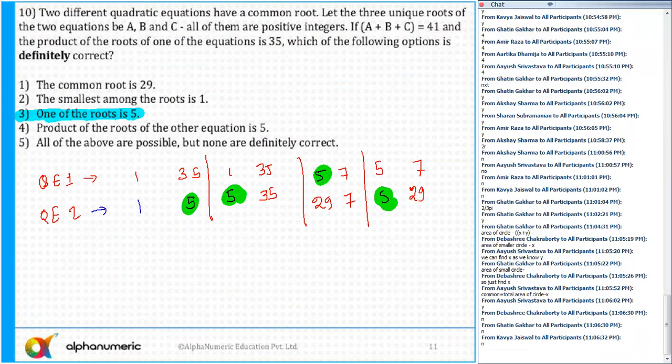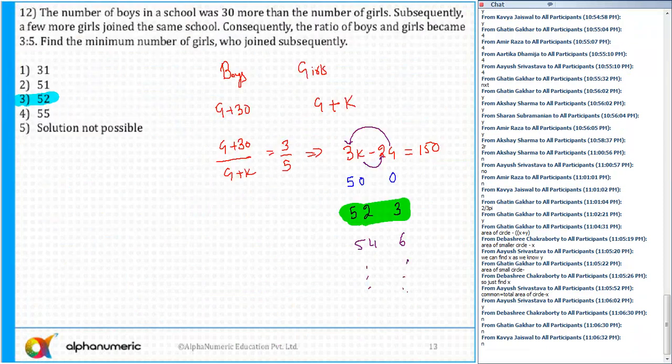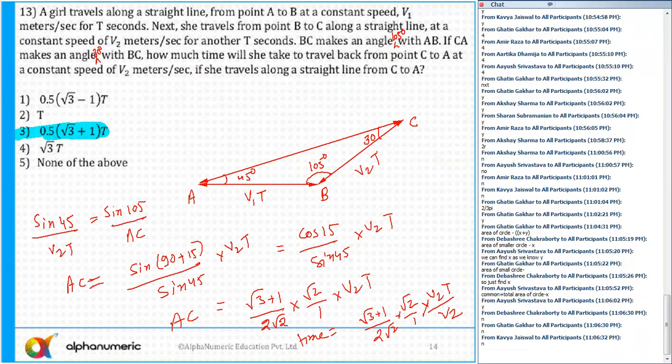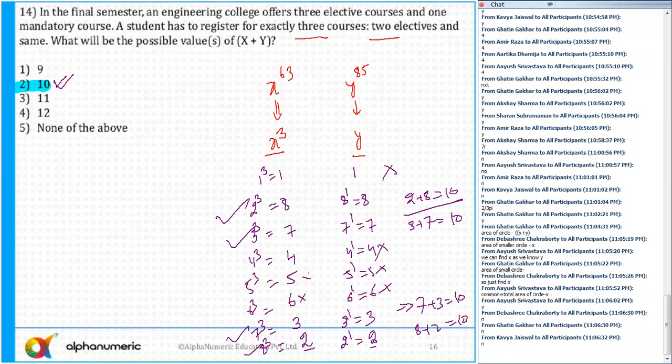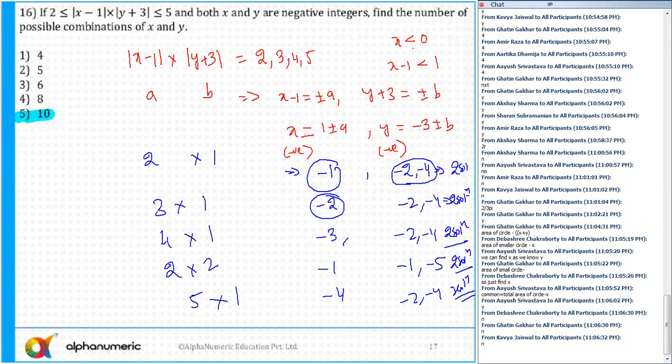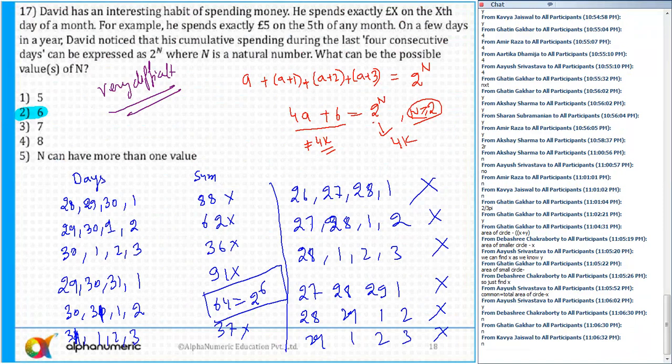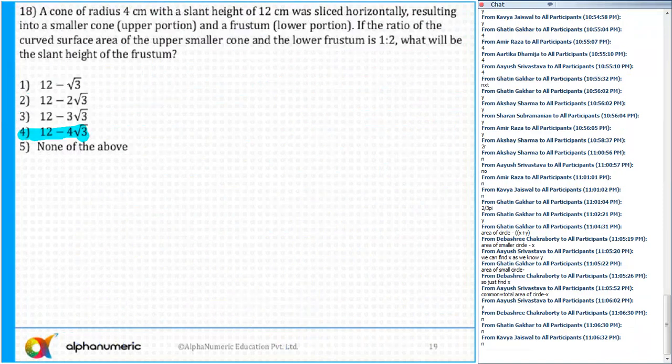I think the difficult questions are probably question number 10 might take time, 11 might take time, 13, 14, 15, yeah. But the cutoff still went very high.